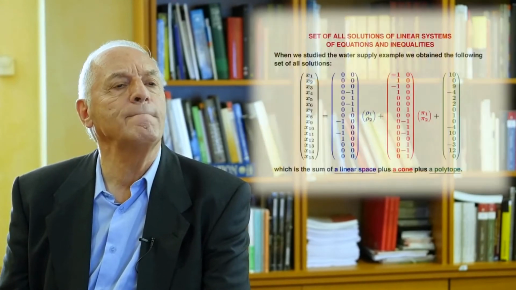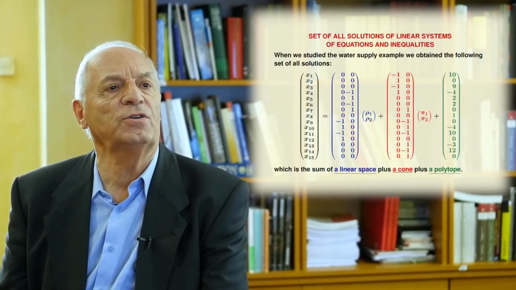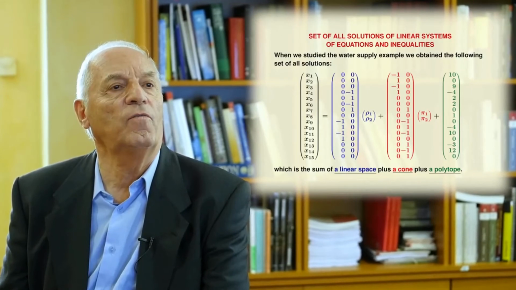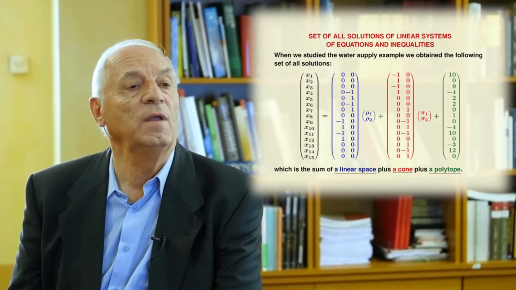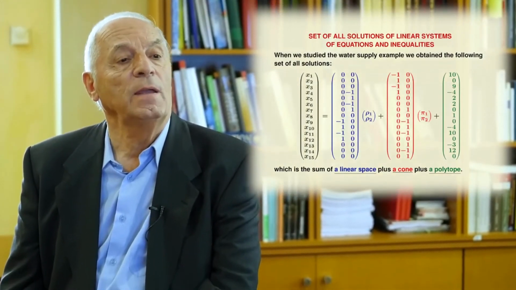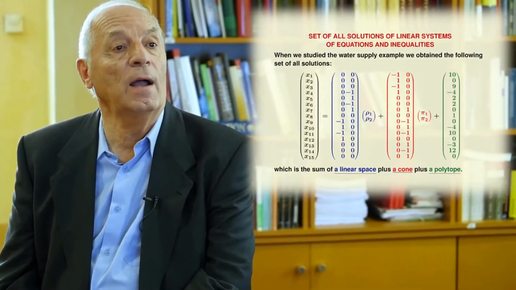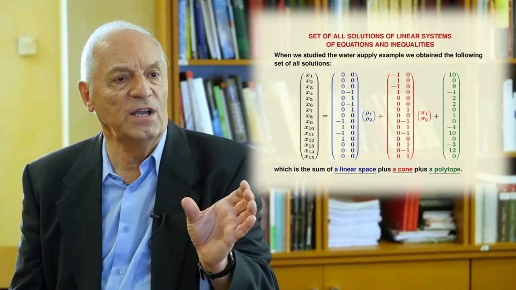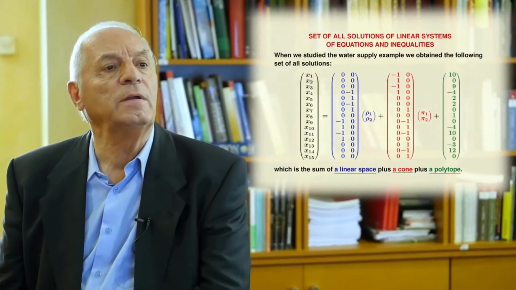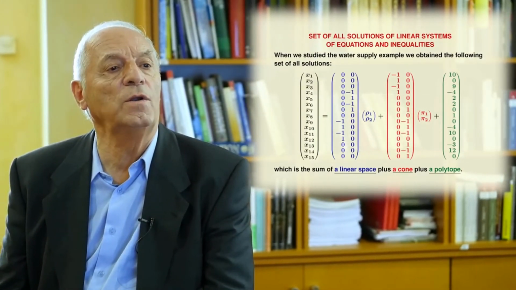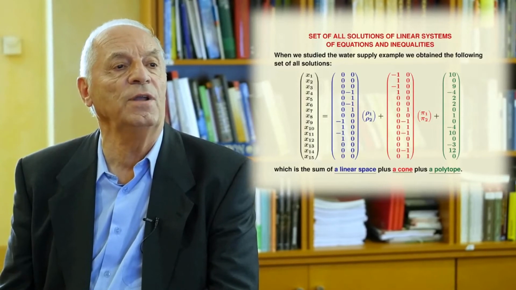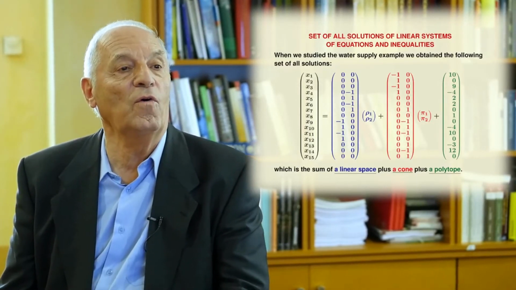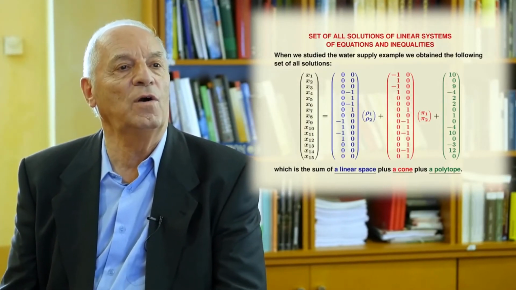It is very interesting to see the general structure of the solutions of the system of inequalities, and you can see that it is a polyhedron that is the sum of a linear space plus a cone plus a polytope. This is very important because if we know the mathematical structure, we know what we need to look for in order to define and to know all the solutions.